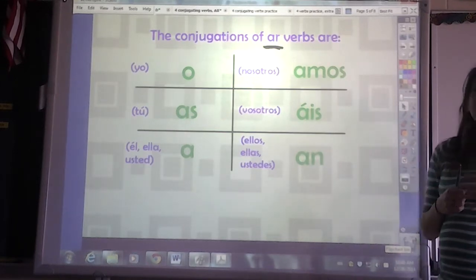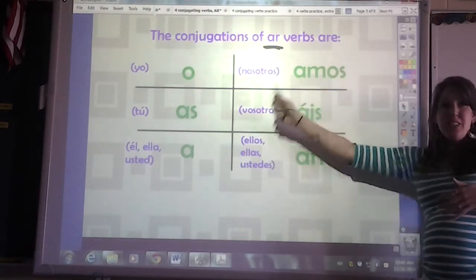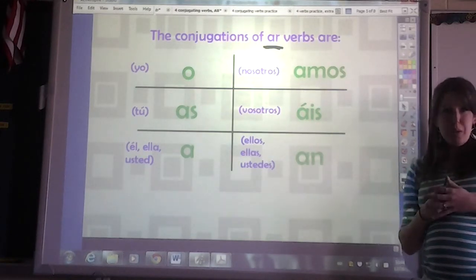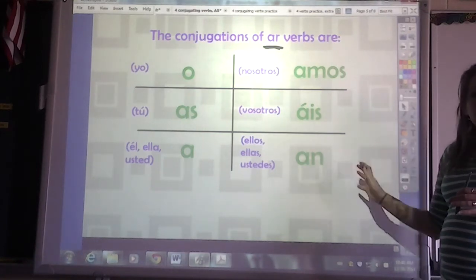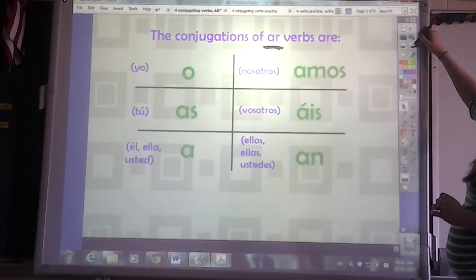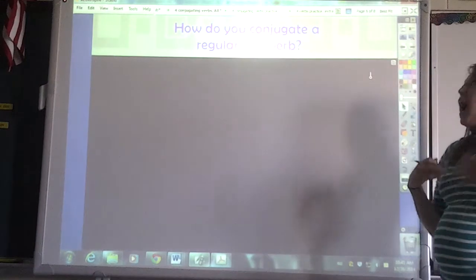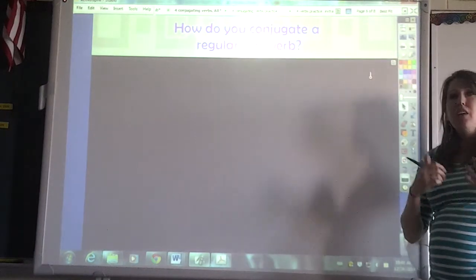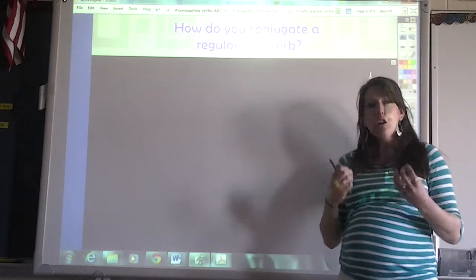Now, like I said, we're going to apply some steps, and we're going to utilize these endings in those steps. So, make sure you have this down. If you need to pause, pause, and then replay. Here we go. So, how do you conjugate a regular AR verb? And I have regular there because, like I said, there are some exceptions.